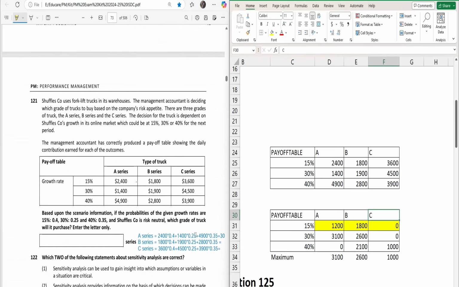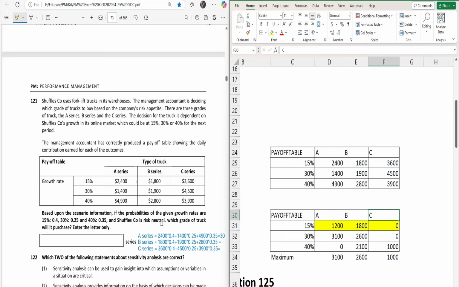Okay. Now 121. The question is the same, but the requirement is different. Based upon the scenario information, if the probabilities of the given growth rates are 15% equal to 0.4, 30% 0.25, and 40% 0.35, and Shuffle company is risk neutral, which grade of stock will it purchase? Enter the letter only. So now in case of risk neutral, we will go for expected value, and for expected value, they will always provide the probability.